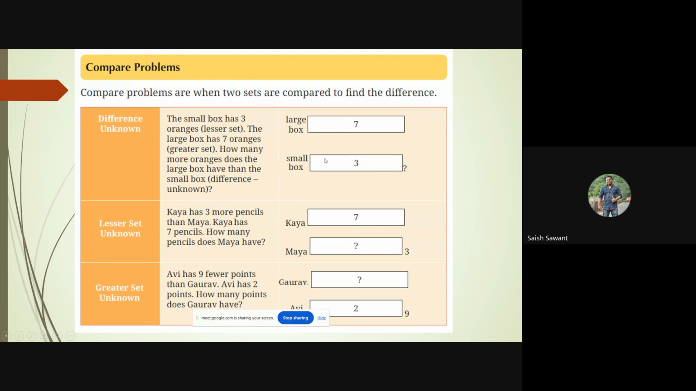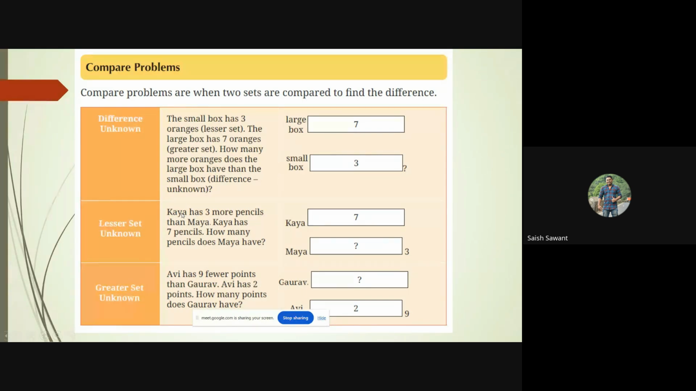Okay. So now how many more oranges does the large box have than the small box? By reading this, the student should know that the question is on the difference. So they have to compare both the boxes. So 7 and 3. By comparing these two boxes, they will know that they have to do 7 minus 3. So the answer is 4. So the difference over here is 4. Now, let us see the next type when the lesser set is known.